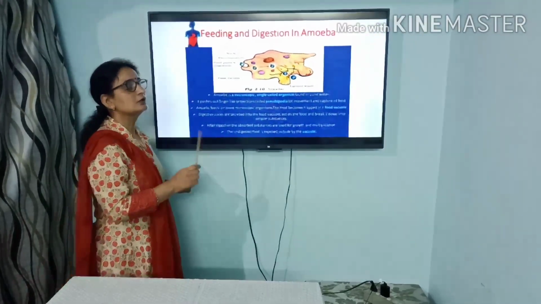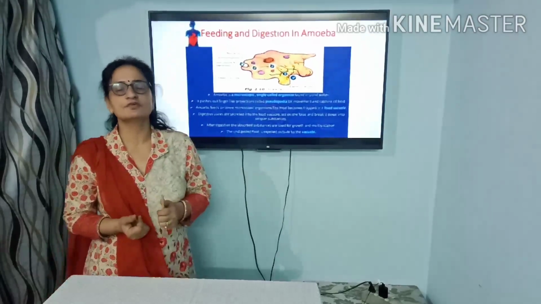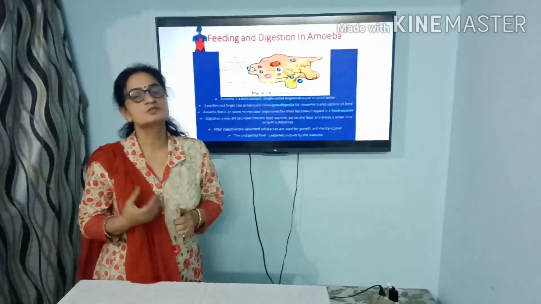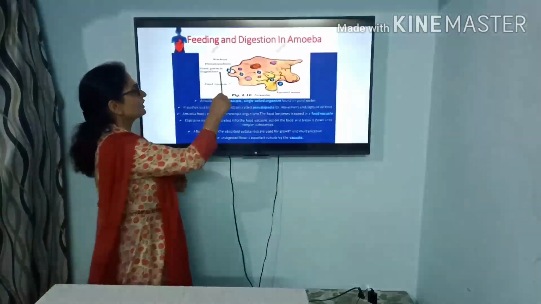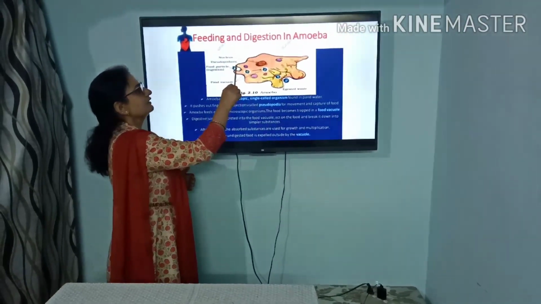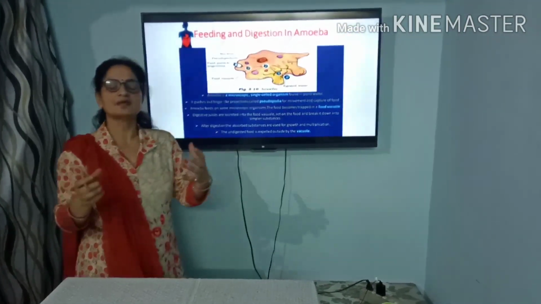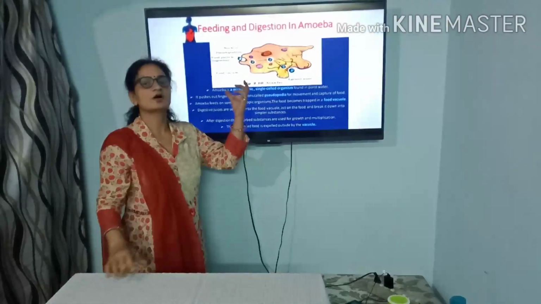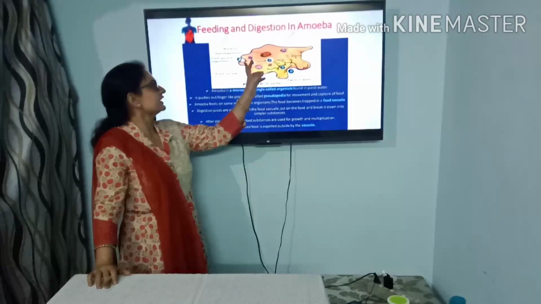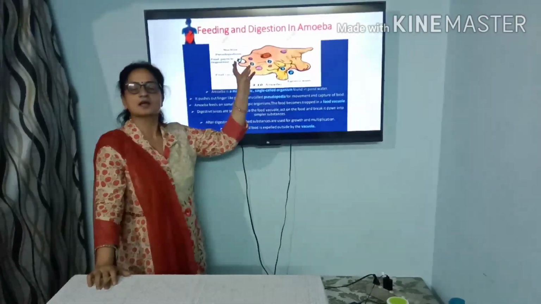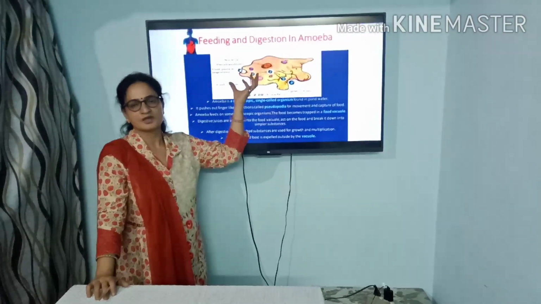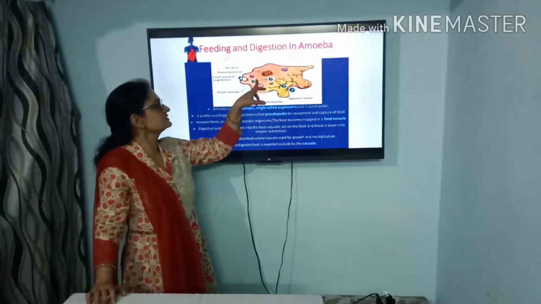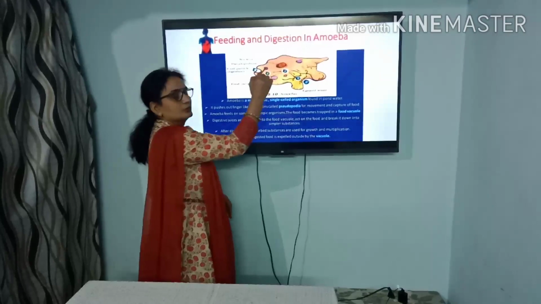In amoeba, the locomotion and the capturing of the food occurs with the help of false feet or pseudopodia. These false feet or pseudopodia just gather around the food particles. Whenever it finds any food particle, it extends its false feet around that food particle, and the food particle is taken inside the body and it forms one food vacuole.